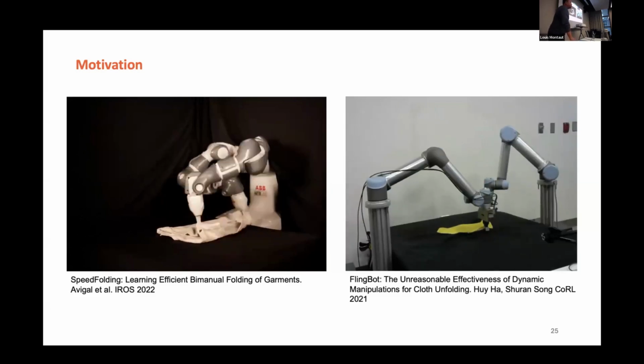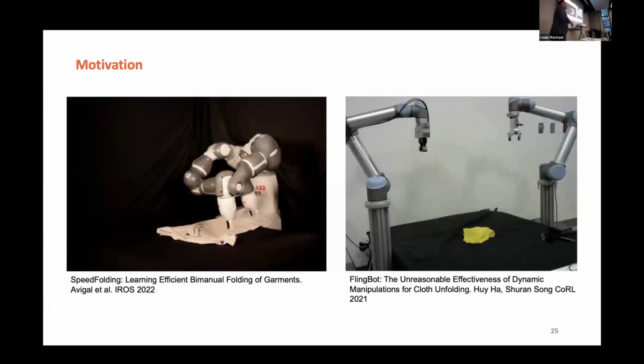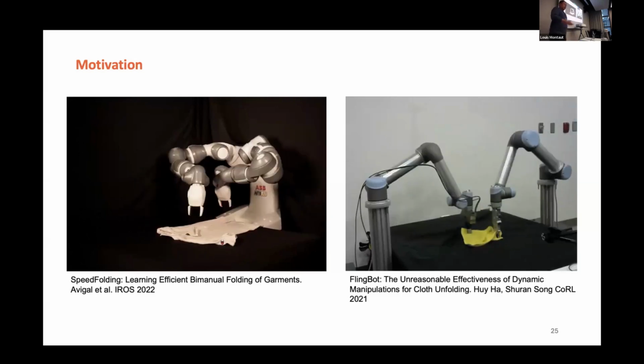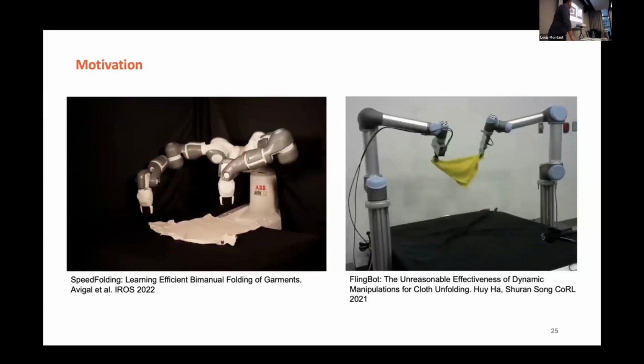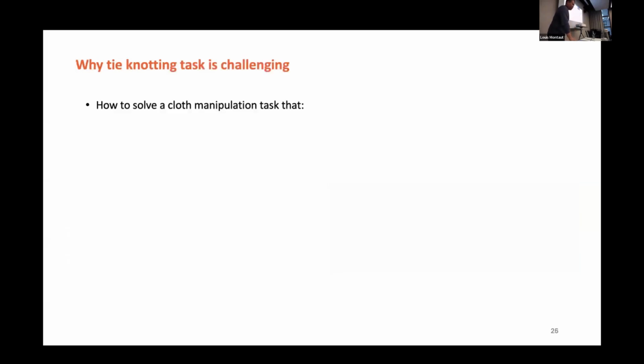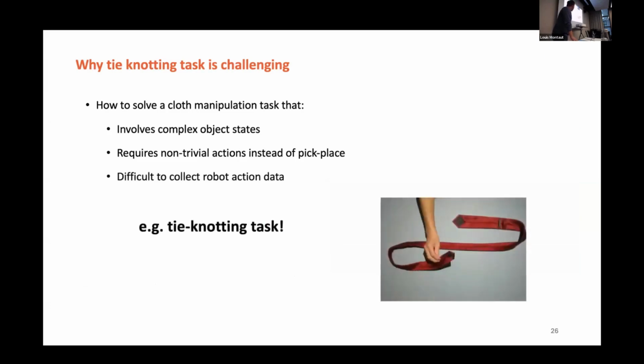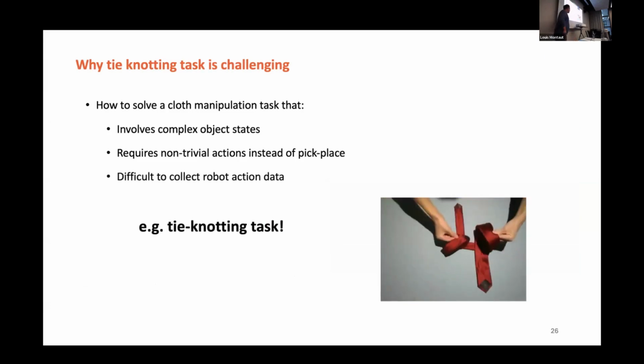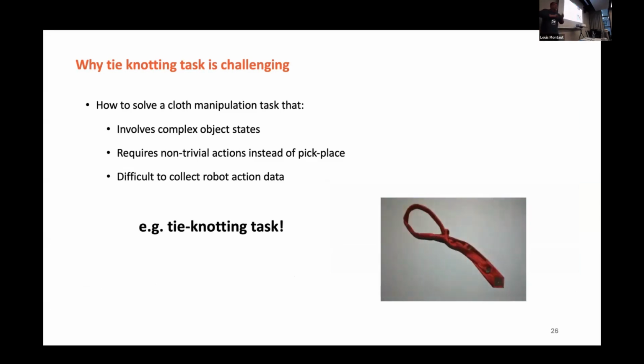But we are trying to see whether this kind of digital twin, this learning from the real world, can be directly leveraged to do more challenging tasks, which is tie knotting. Right? So how to solve cloth manipulation that involves complex object shapes and requires non-trivial actions and is difficult to collect data for. The tie knotting task is extremely challenging because it requires a sequence of actions. To be honest, I don't know how to knot a tie. So that's also the motivation.